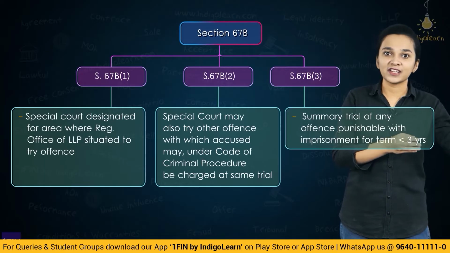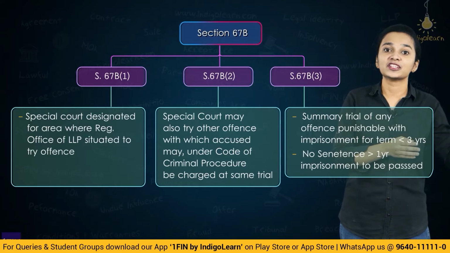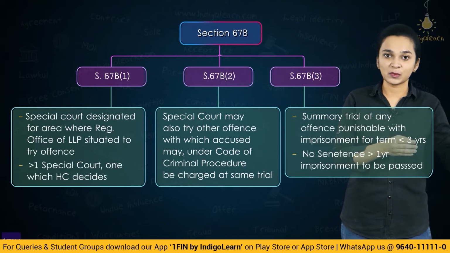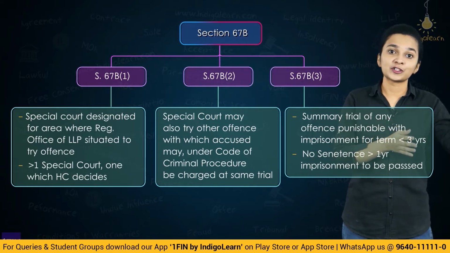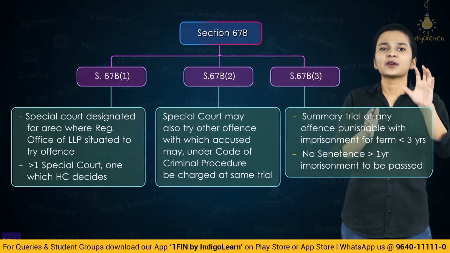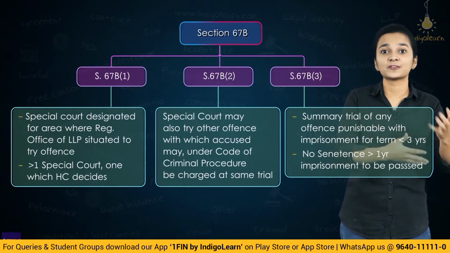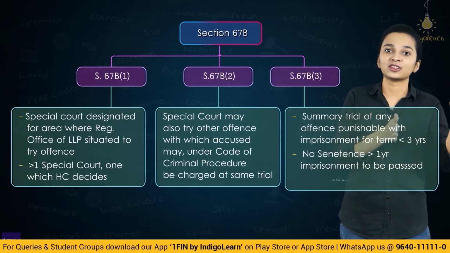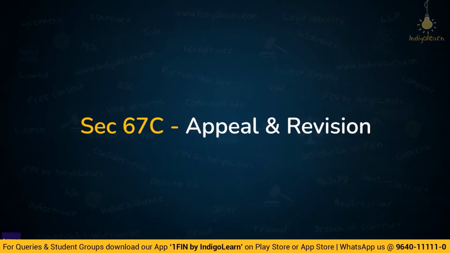If a person is convicted in a summary trial, then the special court cannot punish him with an imprisonment of a time span exceeding 1 year. But during the course of the summary trial, if the special courts are of the opinion that a punishment of less than 1 year would not suffice, or trying this offence in a summary manner would not do justice to the parties, then they may opt for a regular trial and try the offence in a regular manner as well.